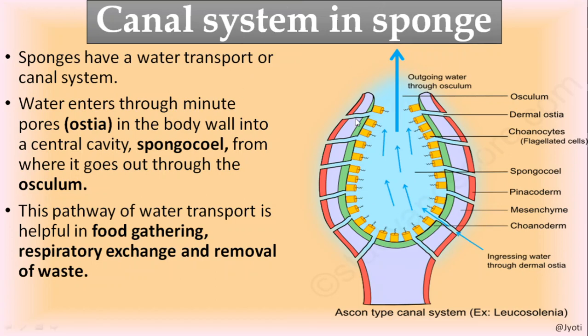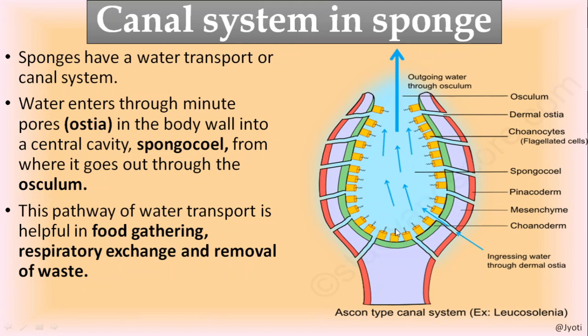Through the ostia, the water enters into the body. You can see here a number of ostia, and here is a canal, and through this canal the water enters into the body. Now the water circulates in the spongiocele, the large cavity present at the center of the body.